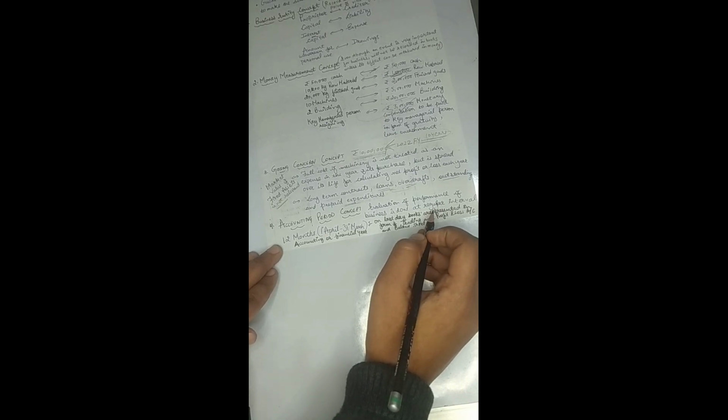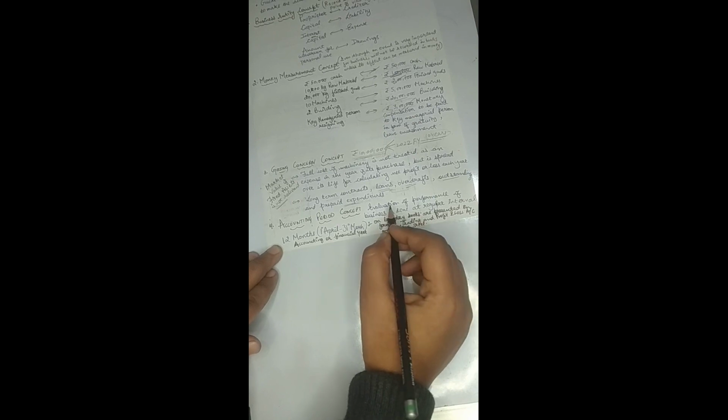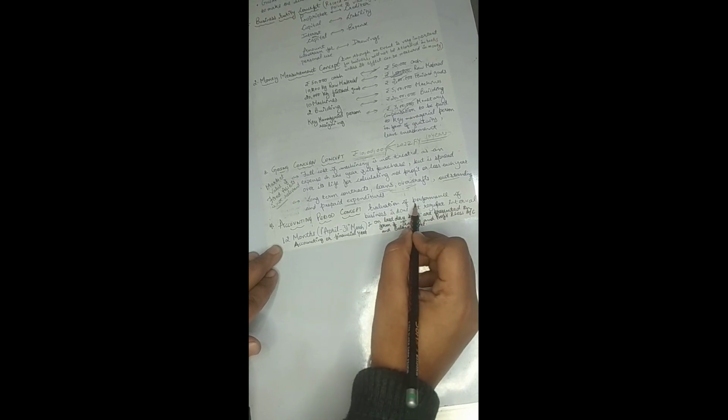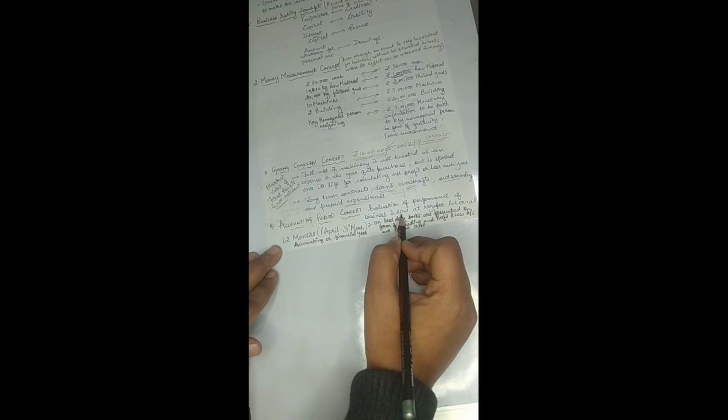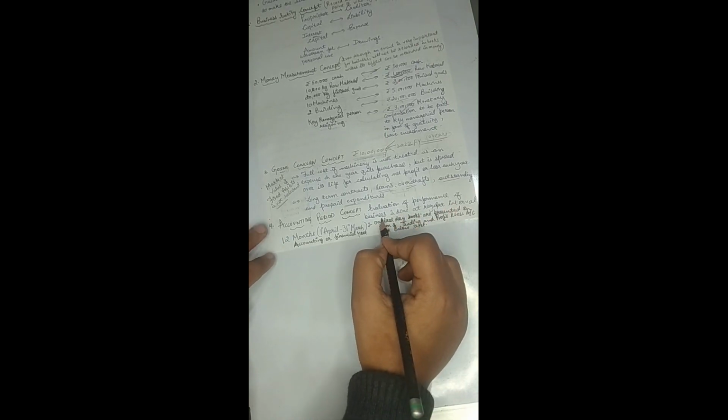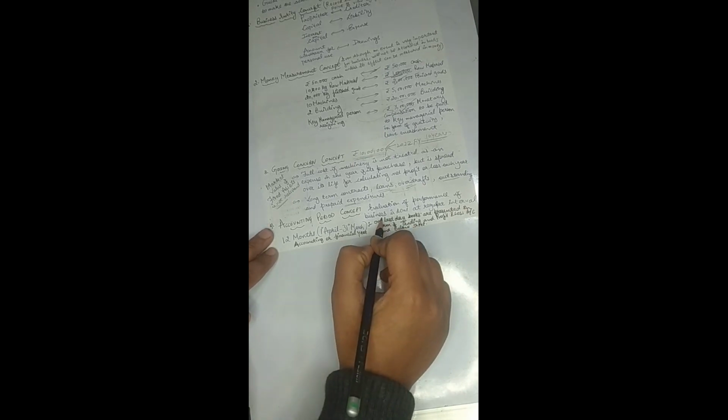It is not possible that we perform the evaluation of the business after 10 years or 12 years. If there has been a certain setback, then how will we be able to control that, because 10 or 12 years would have elapsed, right? So it is very essential that the evaluation of the performance of the business is done at regular intervals. Regularly we should analyze the performance so that the management can take the necessary decisions, right? So in India, that time period has been decided as 12 months.